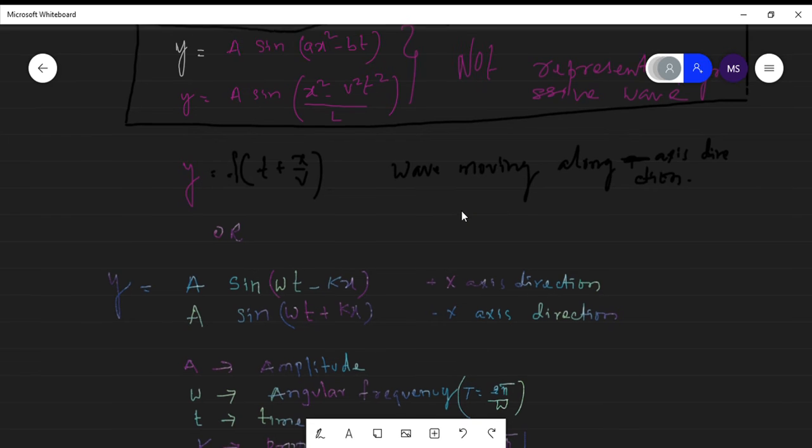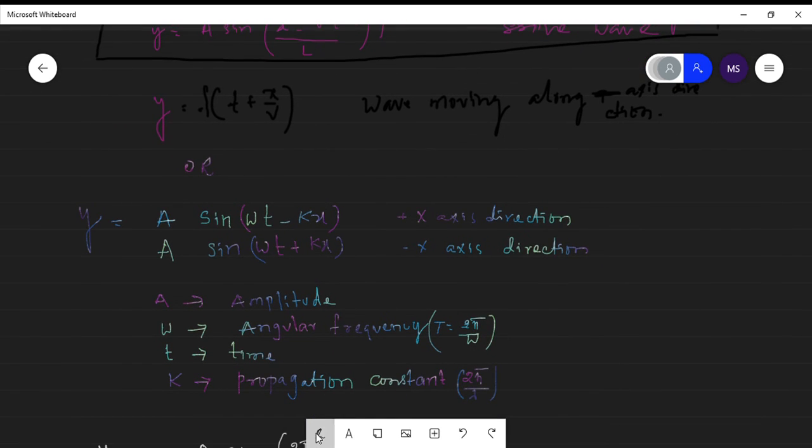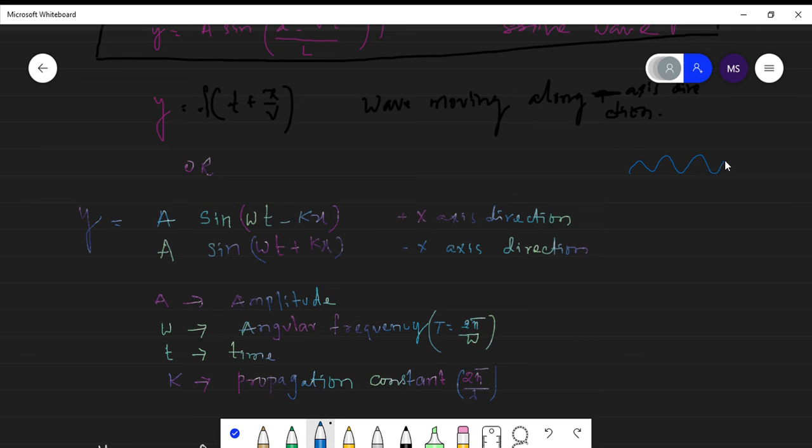If it is moving along the positive x-axis direction, as in the previous case, the wave function is y is equal to f of t minus x by v.